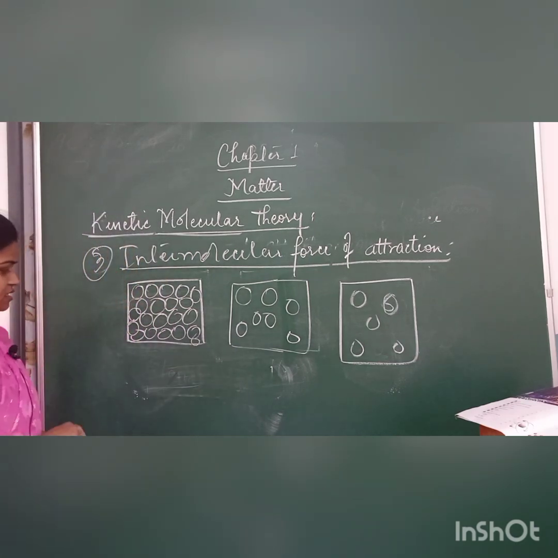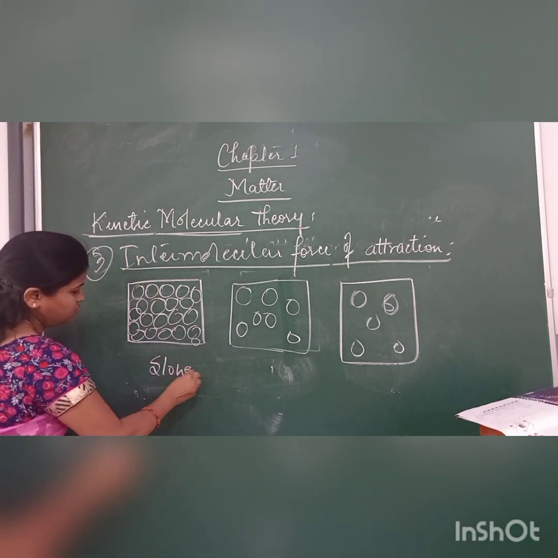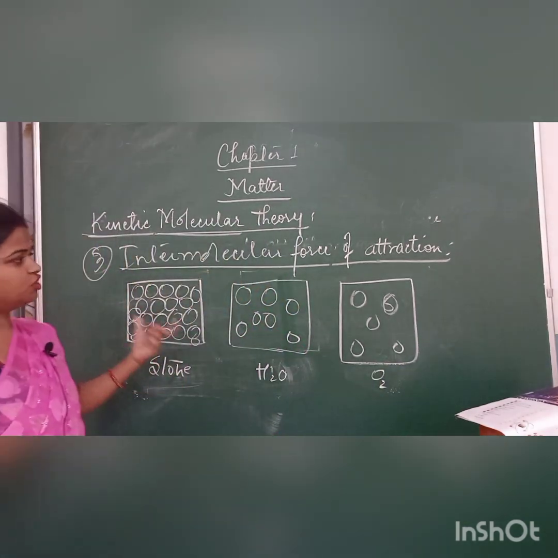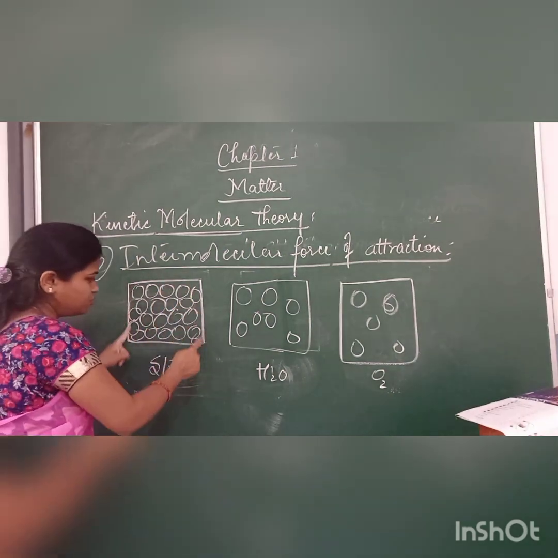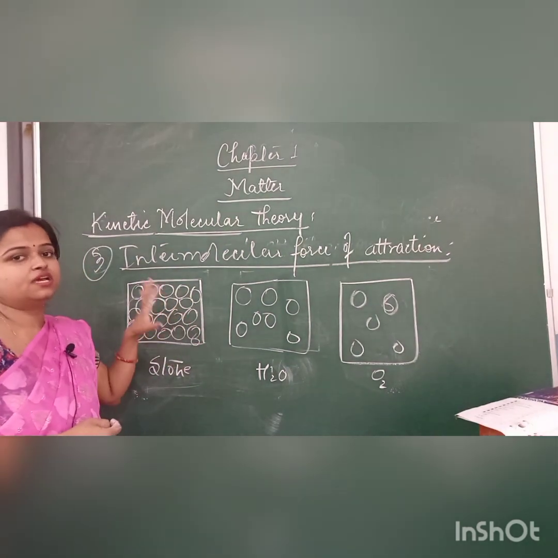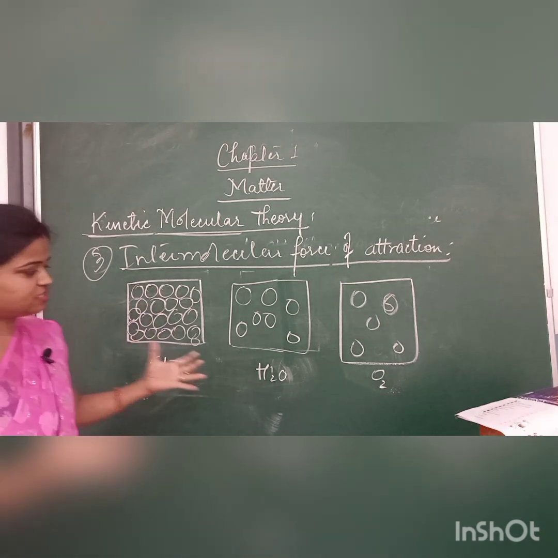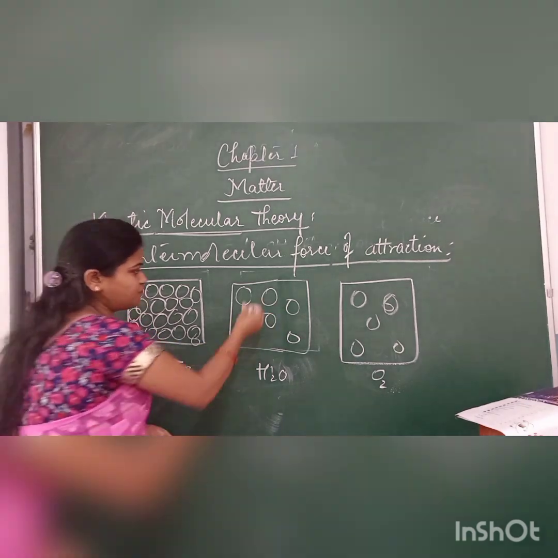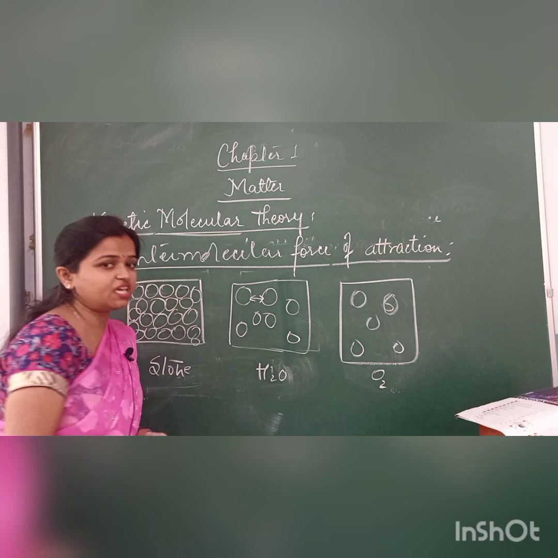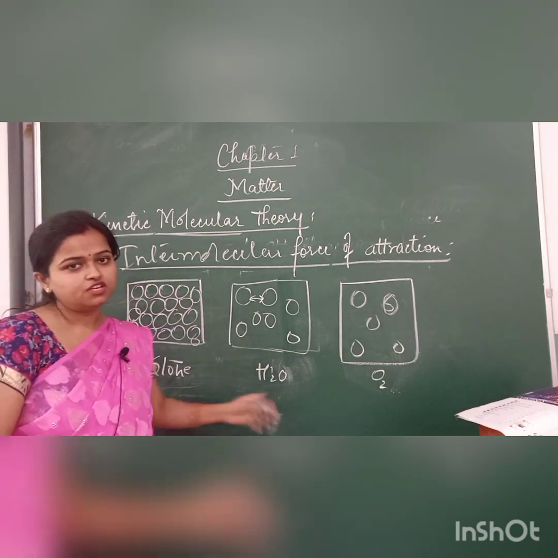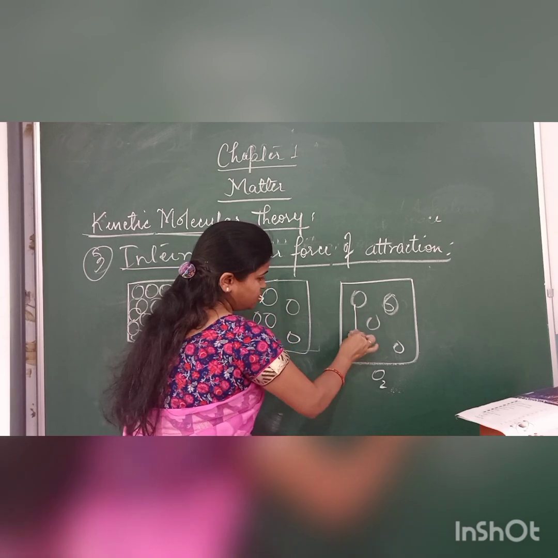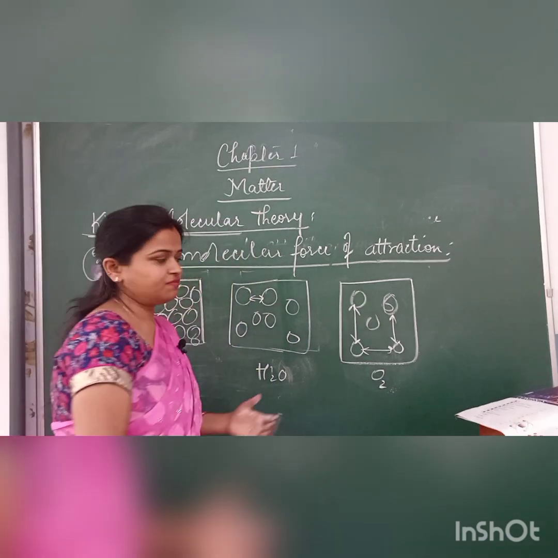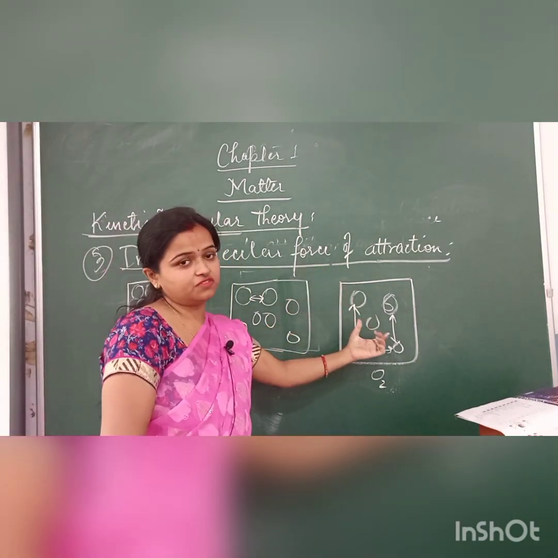Now, in the same example, this is a stone, this is water, and this is oxygen gas. Now, intermolecular force of attraction. As you see, here molecules are compactly arranged, which means this will have the maximum force of attraction. Then this is water. As compared to this, you see molecules are far away. It means the force of attraction acting between these two molecules will be less as compared to that of stone. If we come here, you just see the space between two molecules is maximum. So if the space is maximum, the force of attraction will be least.